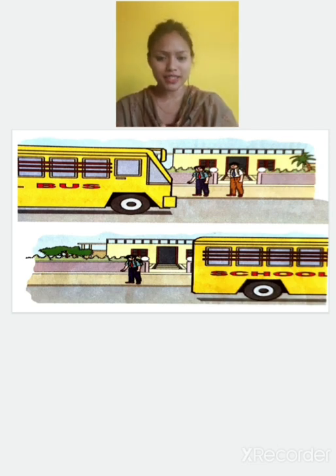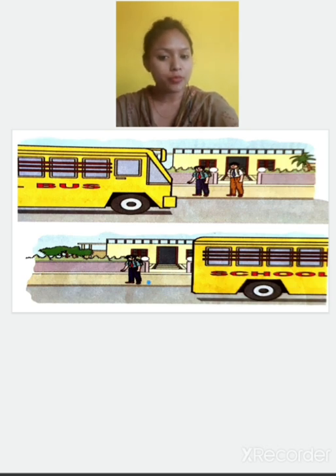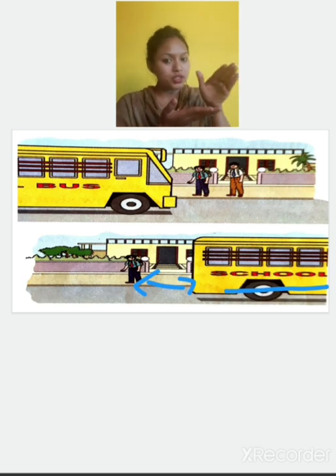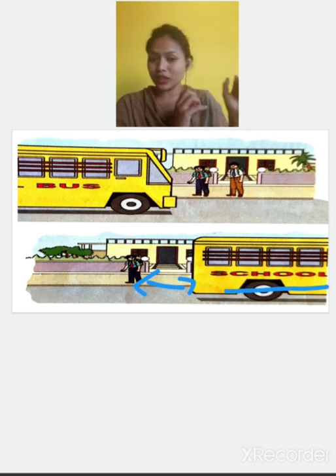So let's try to understand this through a small story. As you can see in this picture, two boys are standing. Let's say Ram and Sham are standing. So as the bus arrives, Sham boards on the bus and went away. Now who's standing there? Ram is standing there. So Ram observed that the distance of the bus is increasing as the time is passing. The distance of the bus is increasing, means the bus is going and Ram is standing here only. So the distance between the bus and Ram is increasing with increase in time.